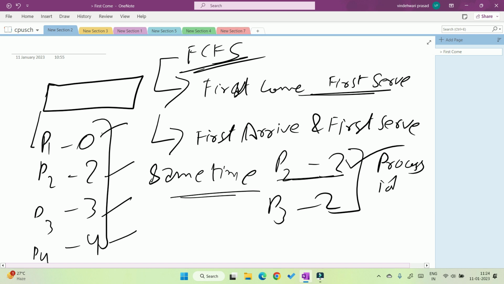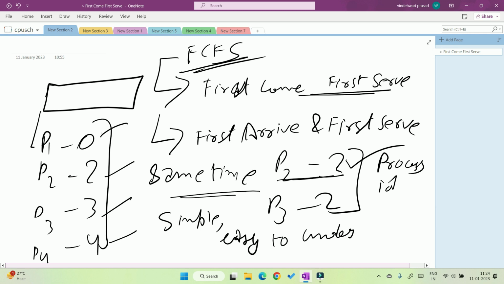So if there are two processes, which one goes first? The process which has the smaller process ID. I hope you understand. This algorithm is very simple, easy to understand.